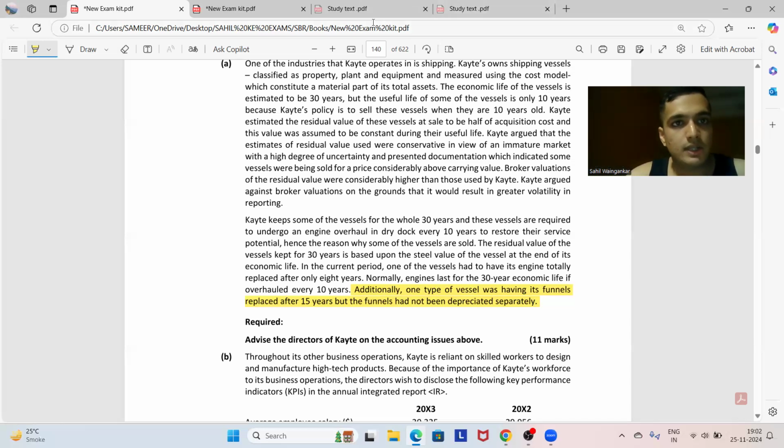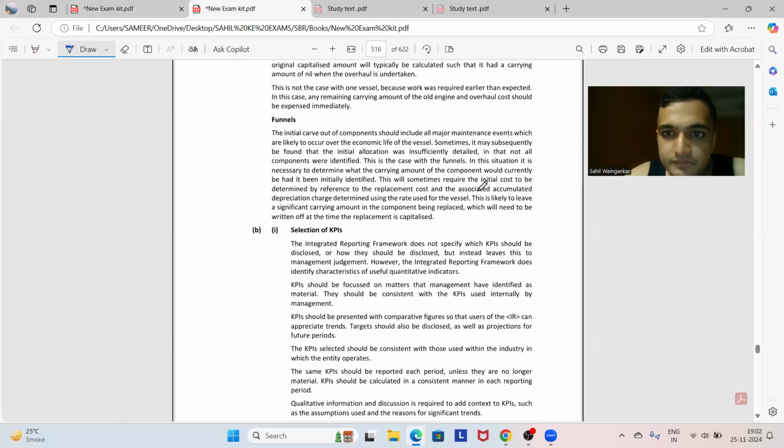So here, look at how they have given it, the same thing is stated. This is likely to leave a significant carrying amount in the component being replaced, which will need to be written off at the time of when the replacement is capitalized.